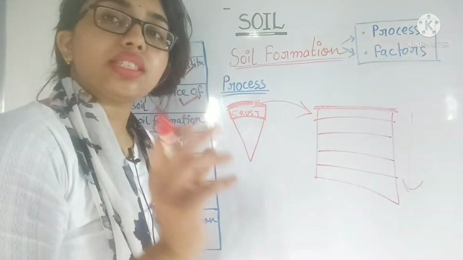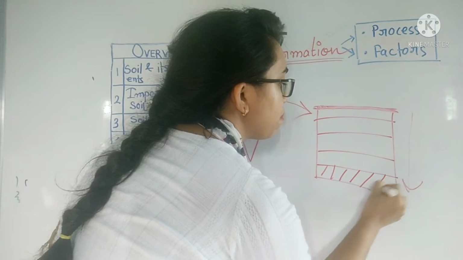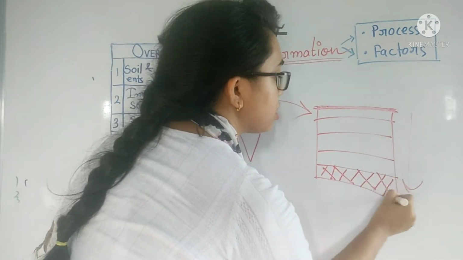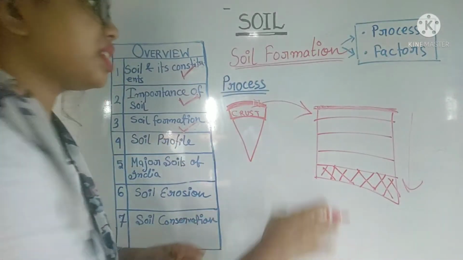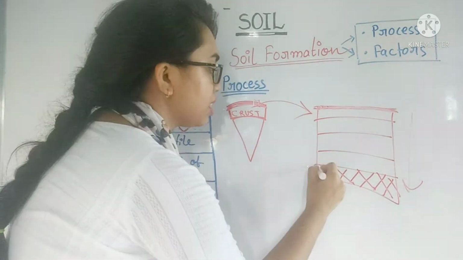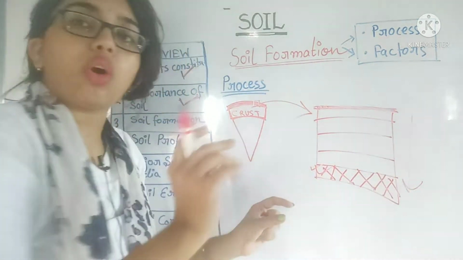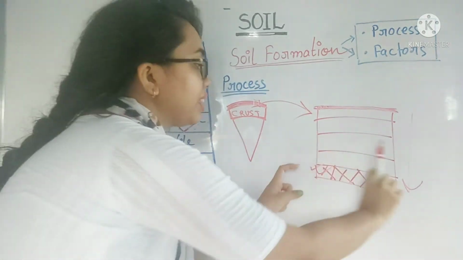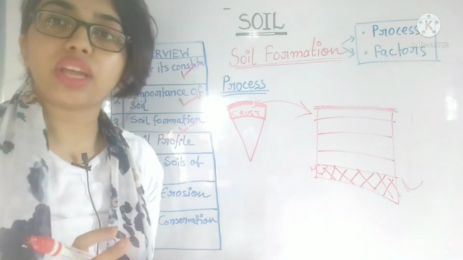Basically, if you consider this last layer, this is the parent rock, the parent crustal rock. Why is it called parent rock? Because the other layers are made up of this parent crustal rock. So it is the parent material or parent rock. From this rock, the other layers are made, right?